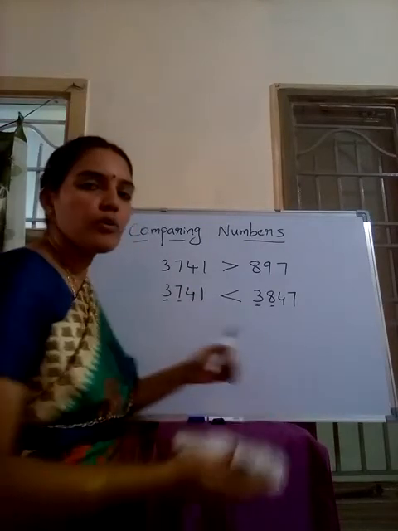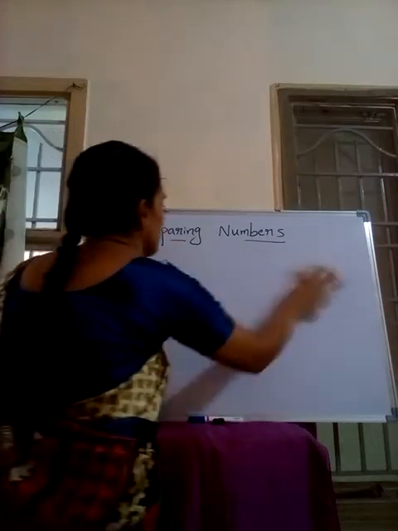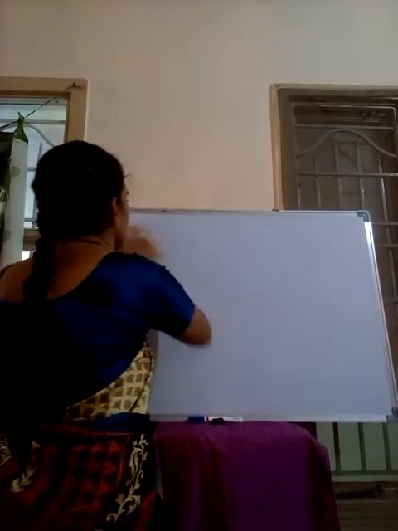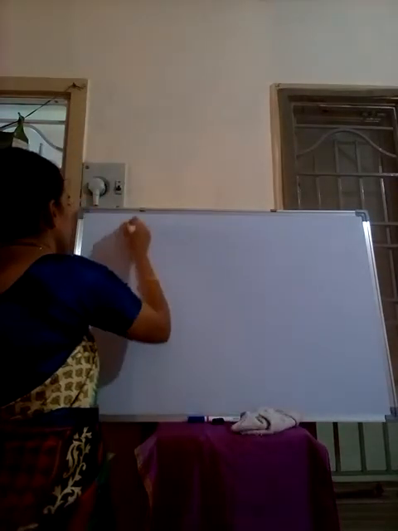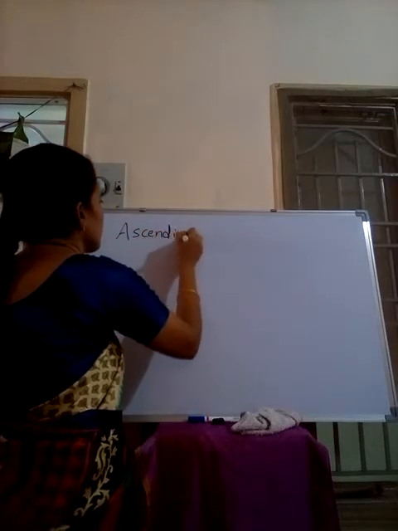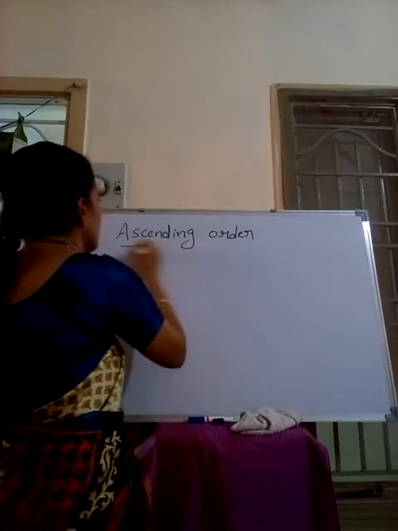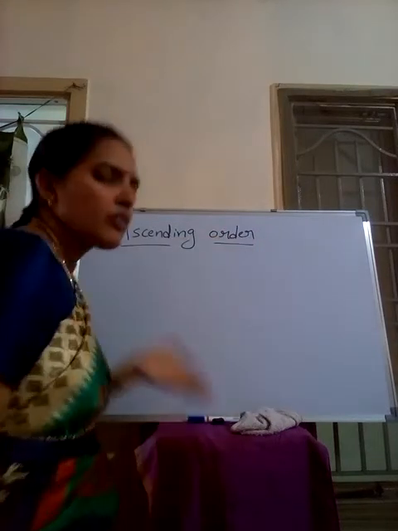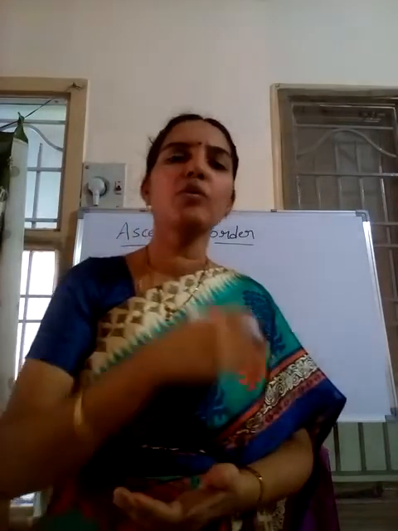Now we'll see how to write the ascending and descending order. First, ascending order. Ascending order, you know already. Ascending order means arranging the numbers from small to big.